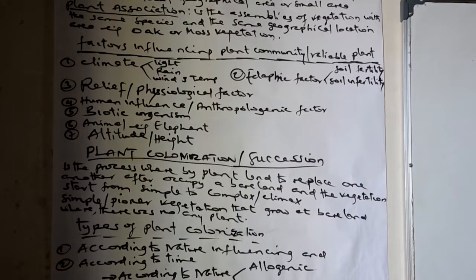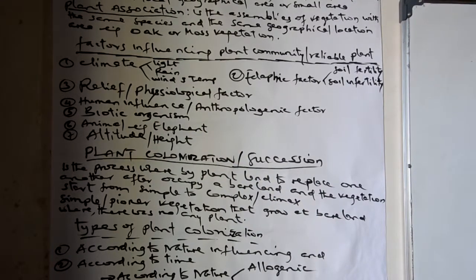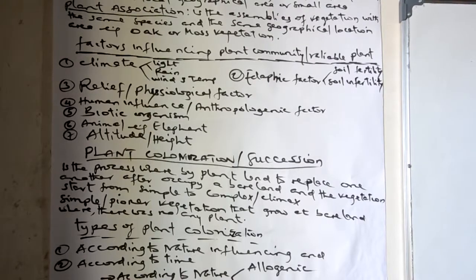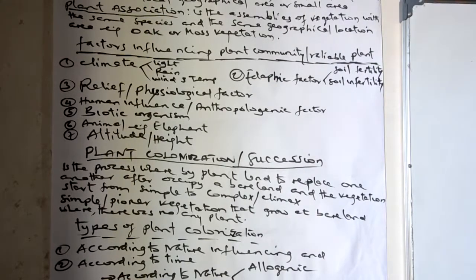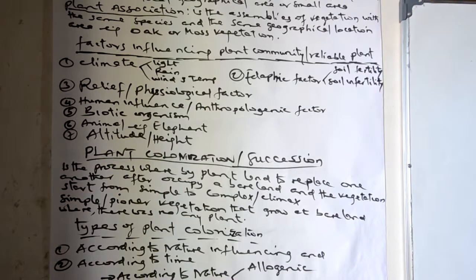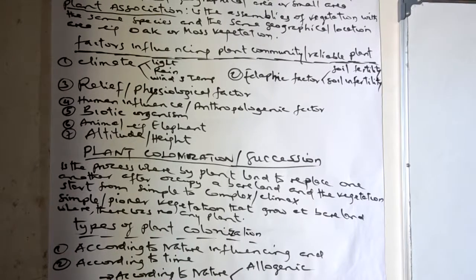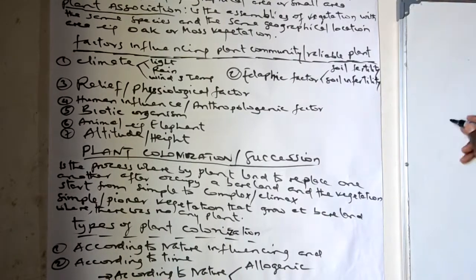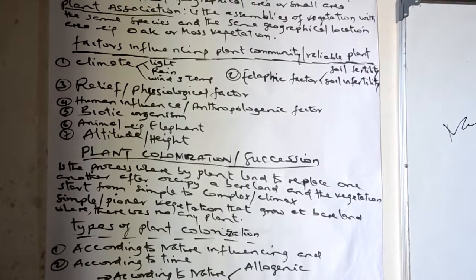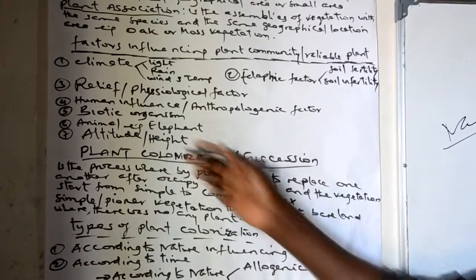Another one is biotic activities. Biotic activities are those of living organisms. For instance, insects, example termites, which produce acidic saliva and can cut, or some birds which have strong nails or beaks that can destroy the environment. Animals and birds.